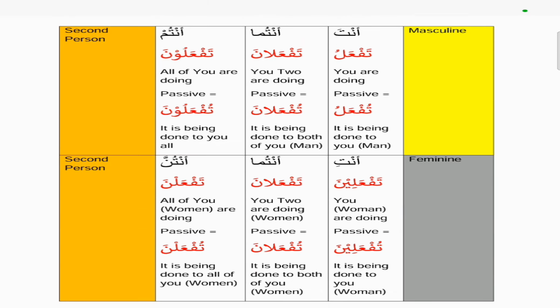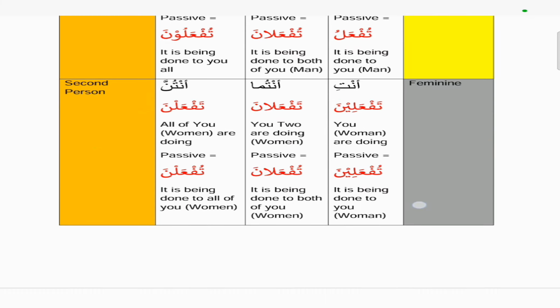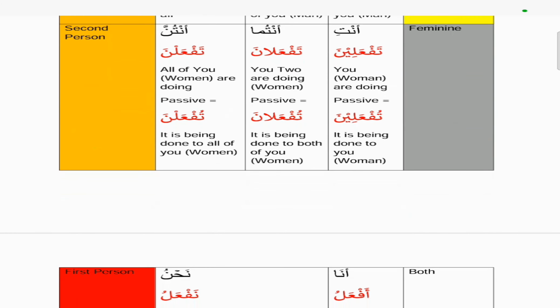So anta would be taf'alu, which is the same thing as here, if you remember. Taf'alu, which is you are doing, and the passive would be tuf'alu. And the antuma version is taf'alani, and the passive would be tuf'alani. And the antum active version would be taf'aluna, and the passive would be tuf'aluna. And with anti, which means a you feminine, taf'alina is the active version, and the passive would be tuf'alina.